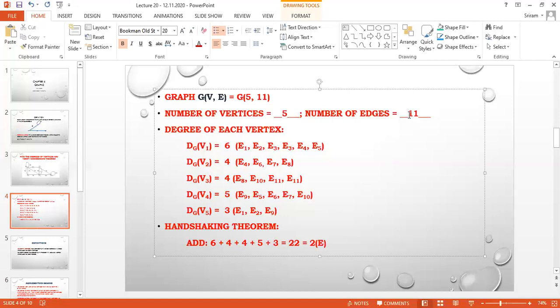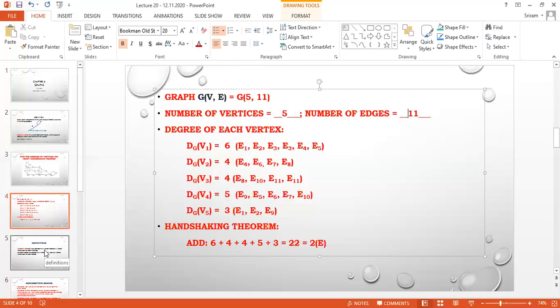This total should always be 2 times your edges. Here we have 11 edges. That means the answer should be 2 into 11, 22. If you don't get 2 times the edges, then there is a mistake in your calculation. So you have to recount again. Understand the idea now?